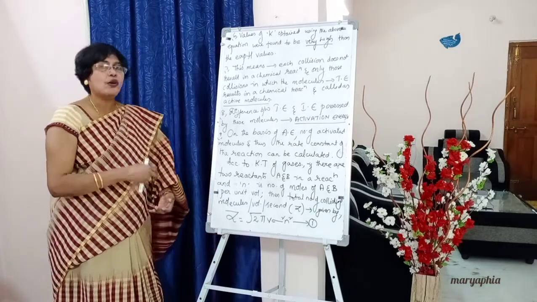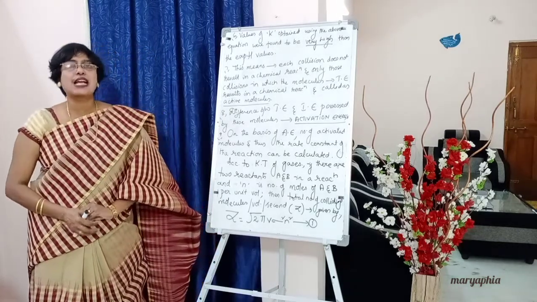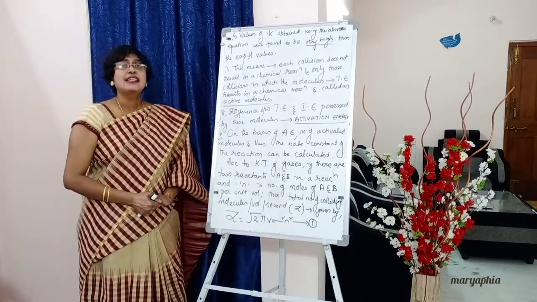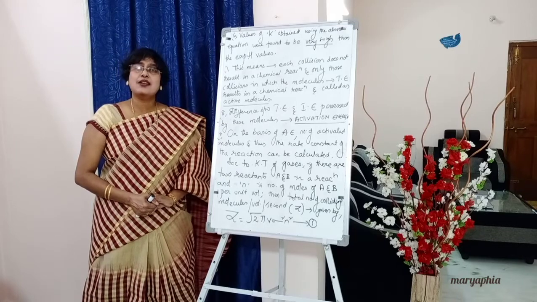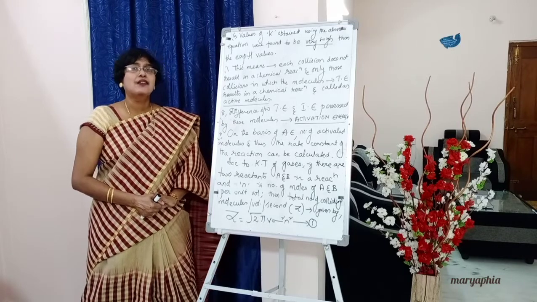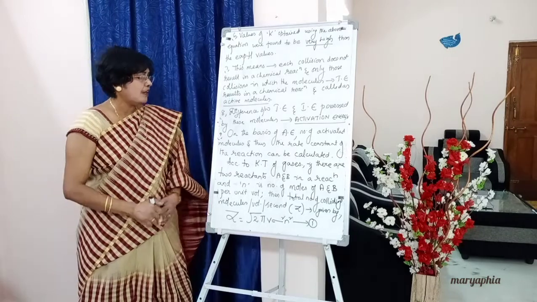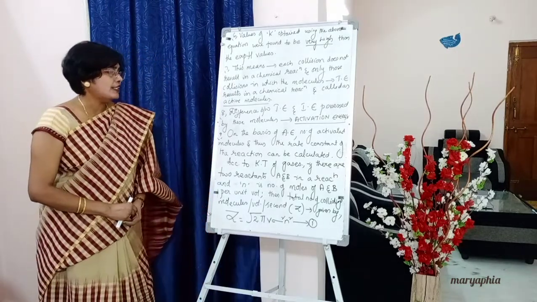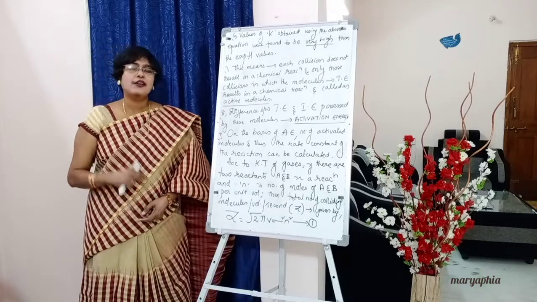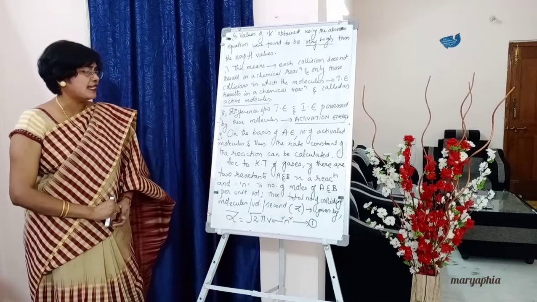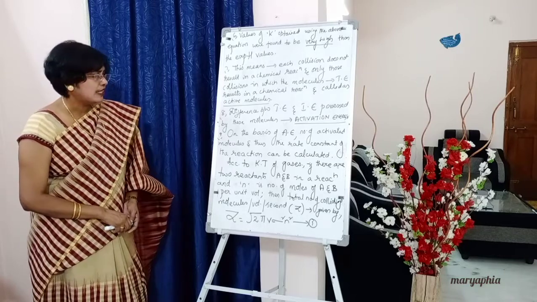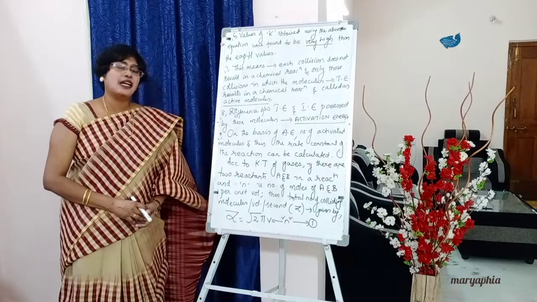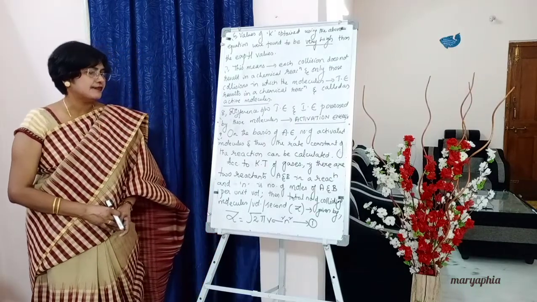Fine, students. All these are the points which you should write under collision theory when you are asked to derive an expression for the rate constant of bimolecular reactions. Below, write down. No need of writing point-wise, students. According to kinetic theory of gases, if there are two reactants.